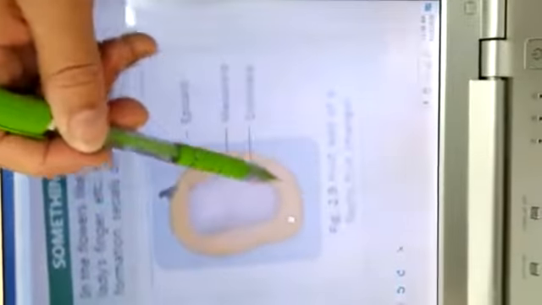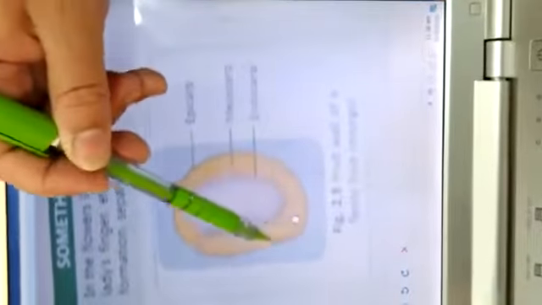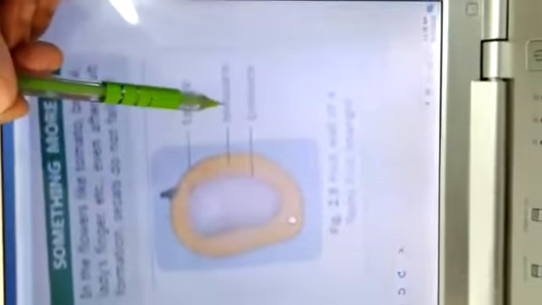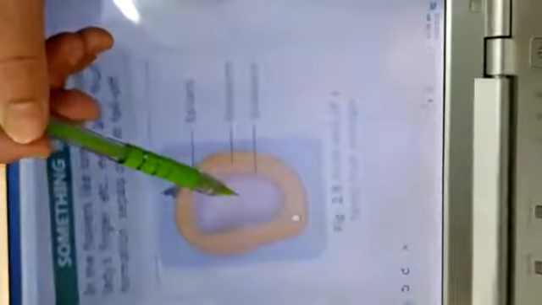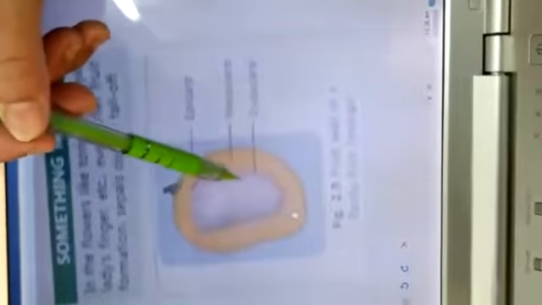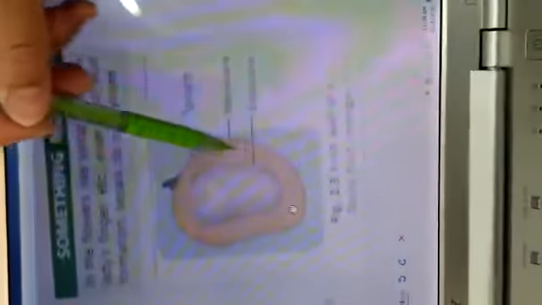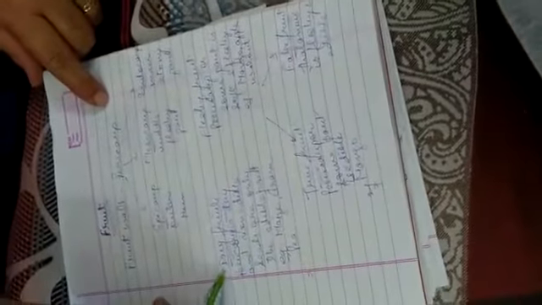See in this diagram, we have the diagram of a fruit, that is a mango. In the mango, the outermost peel, which we remove, is called the epicarp. What you eat is the fibrous fleshy pulpy part inside, that is the mesocarp. And the hard stony structure, which has the seed inside, is the endocarp. The edible part over here is a part of the fruit wall, that is the mesocarp. Now this is a true fruit.